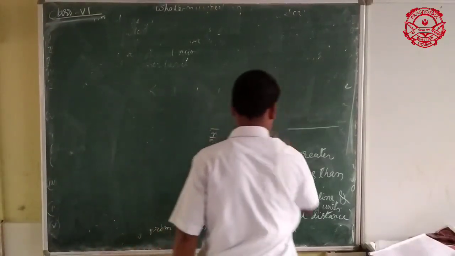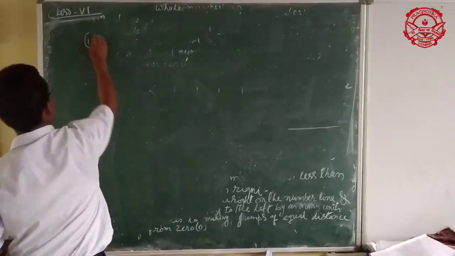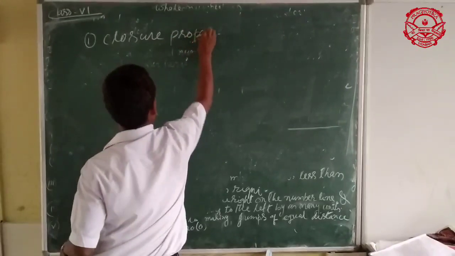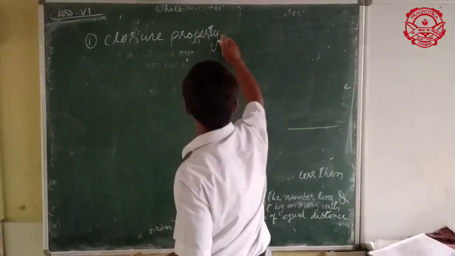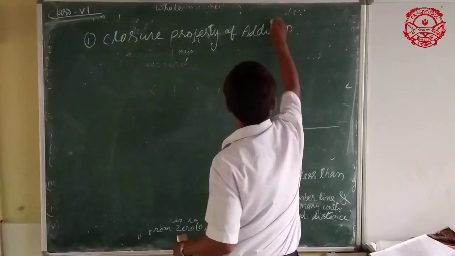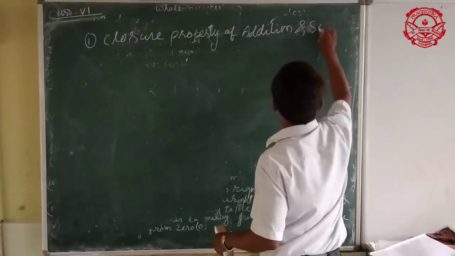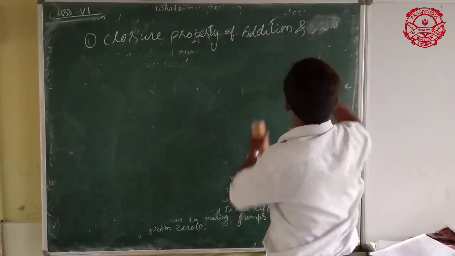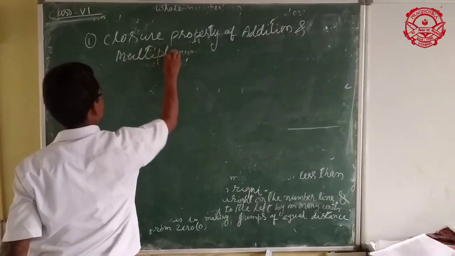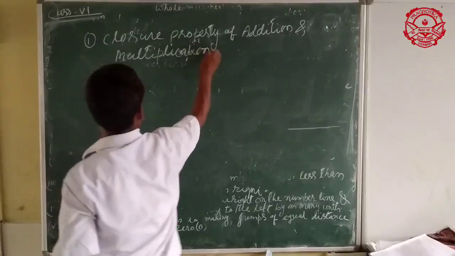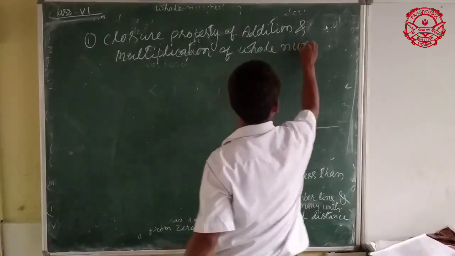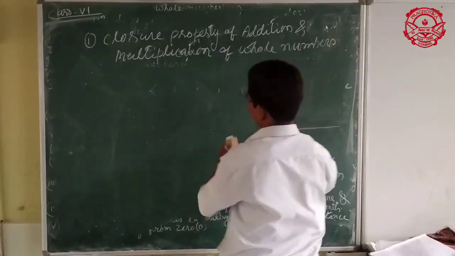The first property is number 1, the closure property of addition and multiplication of whole numbers.